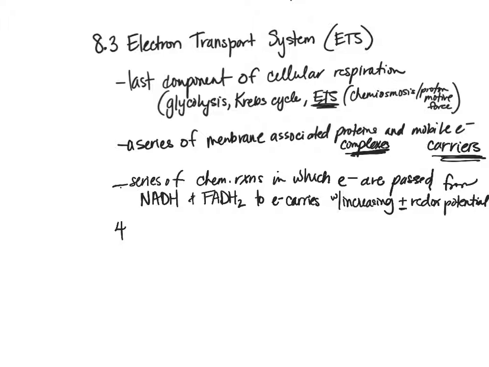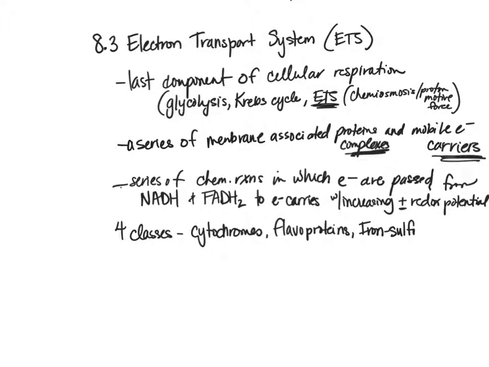And then we have different classes. So the text does mention the different classes of these electron carriers. So we have cytochromes, we have flavoproteins, we have iron-sulfur proteins, and quinones.